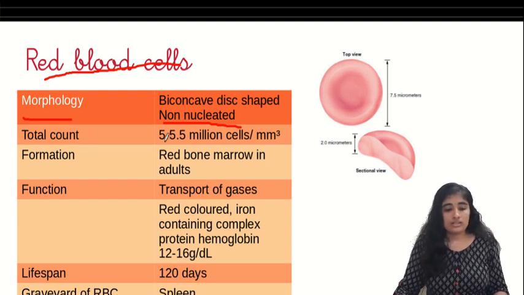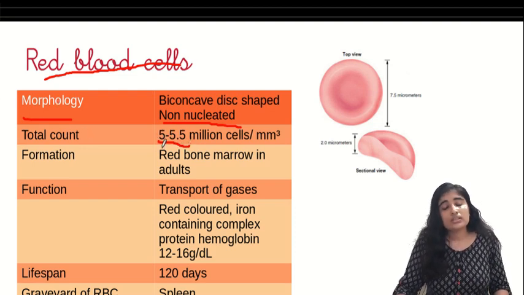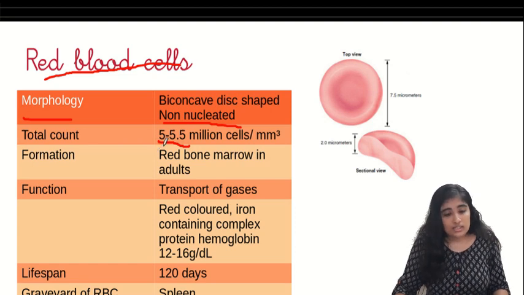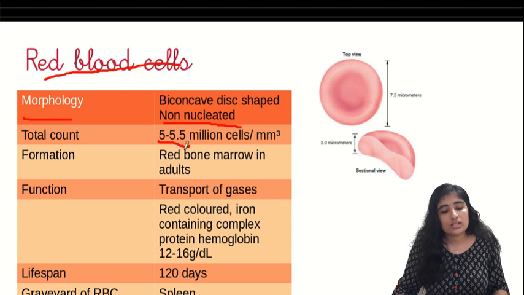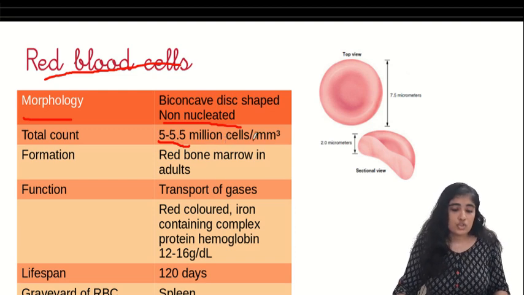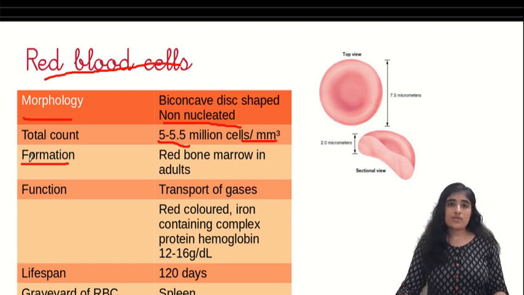Total count. I was counting the cells, and with my experience with the other cells, I started counting the RBCs also. I counted and counted and counted. At last, I came to know it is 5 to 5.5 million cells per millimeter cube of blood. Now formation. Where is this formed?